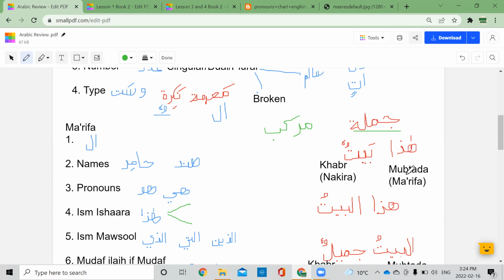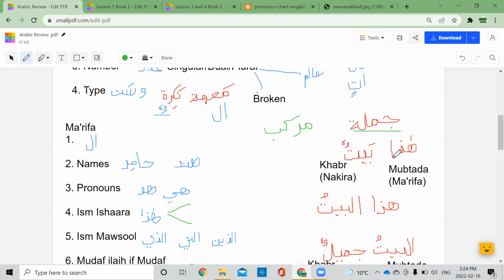Mubtada means to begin. It's from the word ibtida, which means beginning. So the first word in our sentence is called the mubtada. Okay. The rule for mubtada is that it always has to be ma'rifa. How do we know that this is ma'rifa? Can anyone tell me why this is ma'rifa?